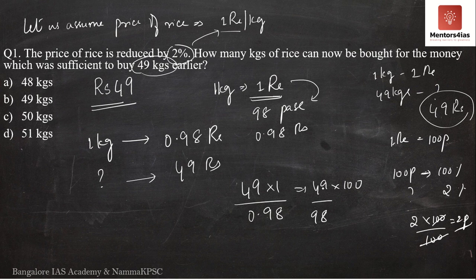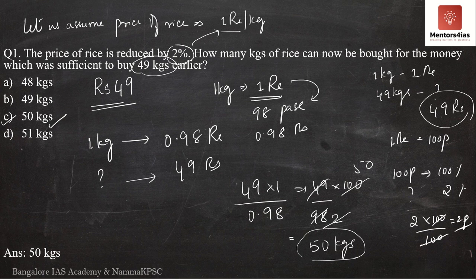98. Now look here, 49 2s is nothing but 98. It is obvious. 2 into 50 is equal to 100. Therefore, how many kgs is he able to buy with 49 rupees now? He is able to buy 50 kgs of rice. Therefore, the correct option for question 1 is option C. He is able to purchase 50 kgs.